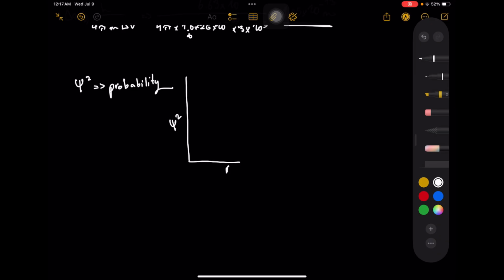As we go further from the nucleus, the probability of finding an electron would be less and near 0. It's not always 0, it's near 0, and it goes toward infinity but never quite reaches 0. There's always something. And the height of the curve is proportional to the probability density.